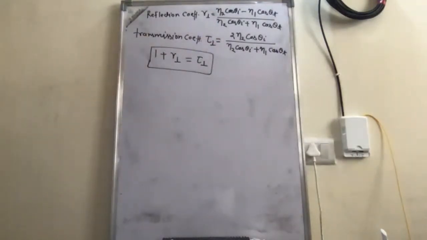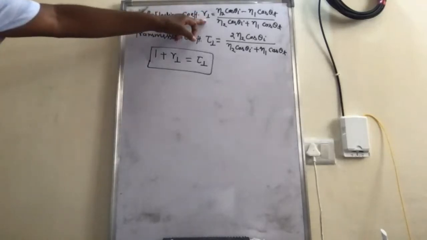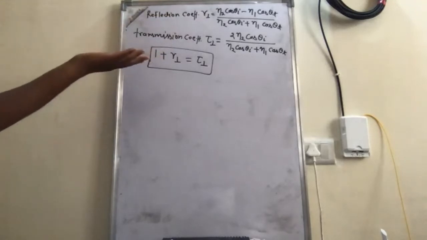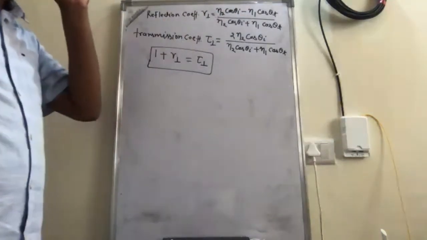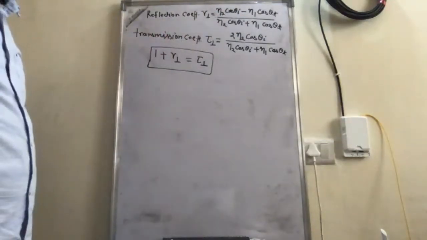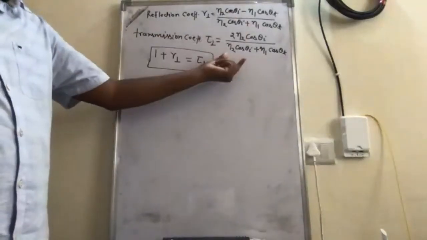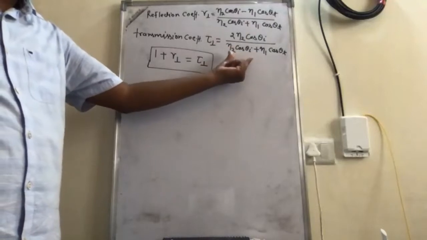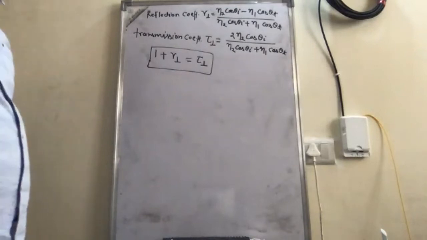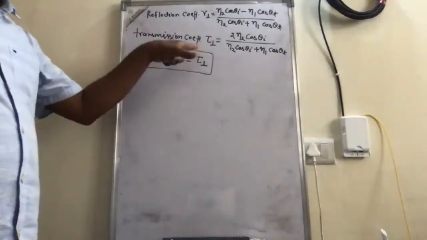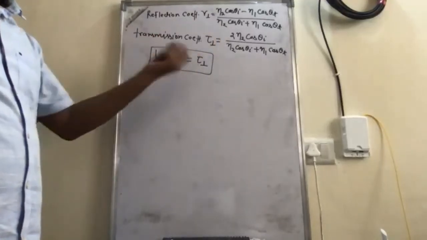Okay, so since the reflection coefficient is less than unity, the magnitude of the reflected field will always be less than the incident field. And from the transmission coefficient we can see that here it is 2 times eta 2 cos theta I, and in the denominator we have eta 2 cos theta I plus eta 1 cos theta t. From this relation also we can explain it. Both are the same thing.